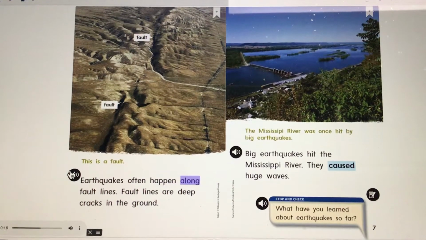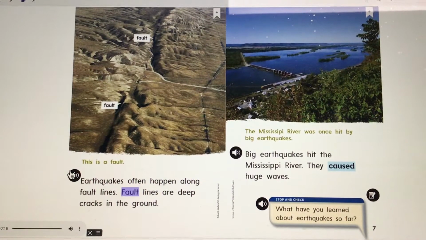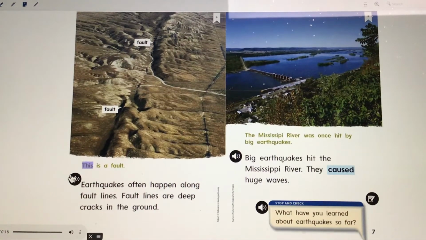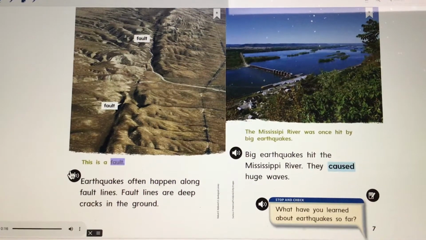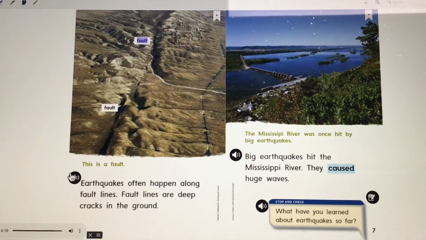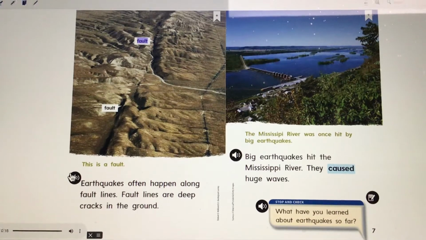Earthquakes often happen along fault lines. Fault lines are deep cracks in the ground. Caption: this is a fault. Picture labels: fault, fault.